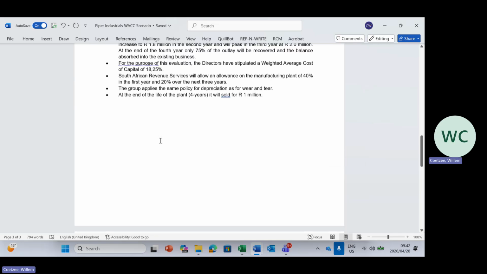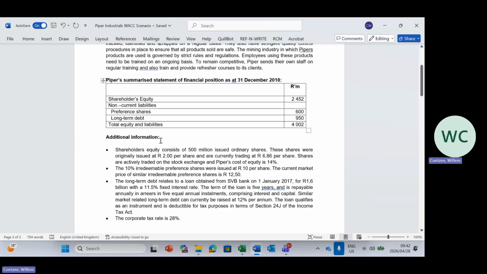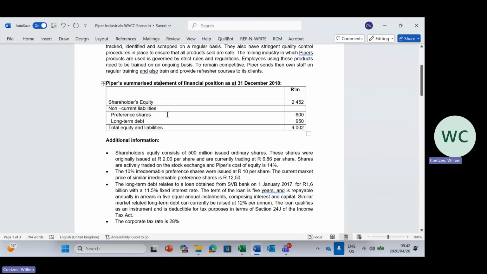Okay, so going back to our extract, we have equity. Shareholders' equity consists of 500 million issued ordinary shares. These shares were originally issued at R2 per share and are currently trading at R6.86 per share. Shares are actively traded on the stock exchange, and Piper's cost of equity is 14%. Then our irredeemable preference shares were issued at R10 per share. If it's issued at R10 per share, that means that it's that price in there.